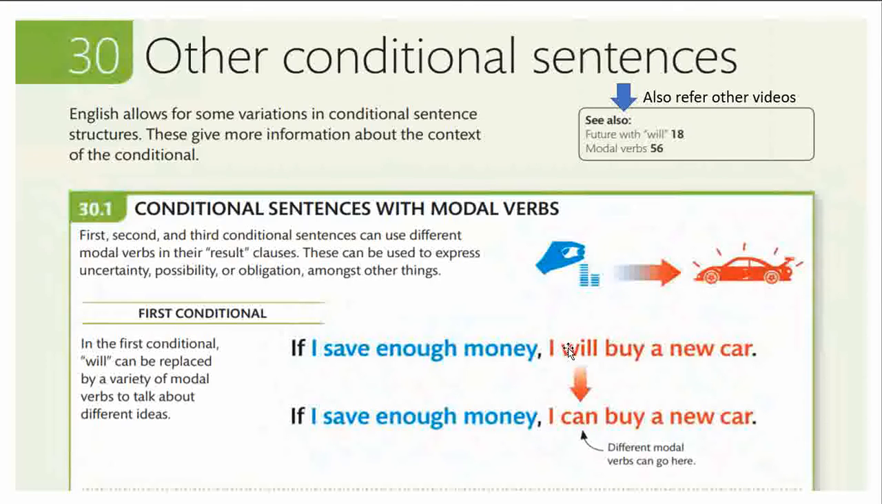That means with surety. If I save enough money, I can buy a new car. That means possibility of buying a new car. So one is with surety and one is with possibility. Different modal verbs can go here. That means can shows possibility. May is again with doubt. Can is also with ability. The person will have the ability. Will shows a bit of surety. So conditionals with modals will set a certain tone to conditional sentences.